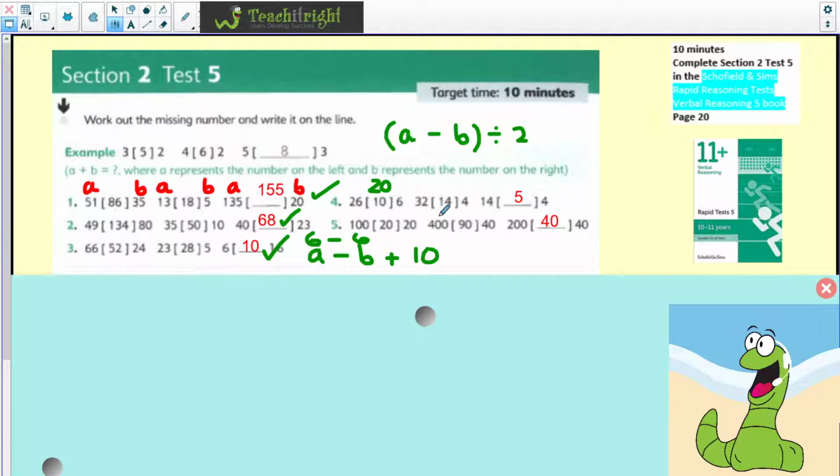So 32 take away 4 is 28. Half 28 gets me 14. Let's try that over here. This is our pair. 14 take away 4 is 10. Half 10 is 5.